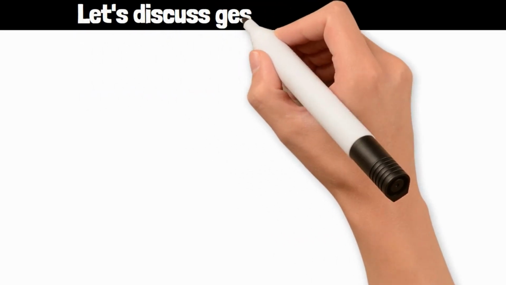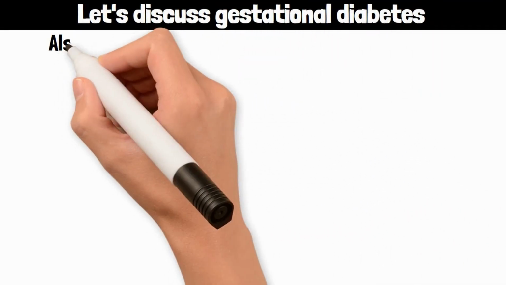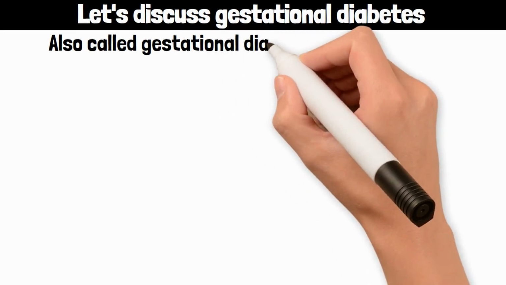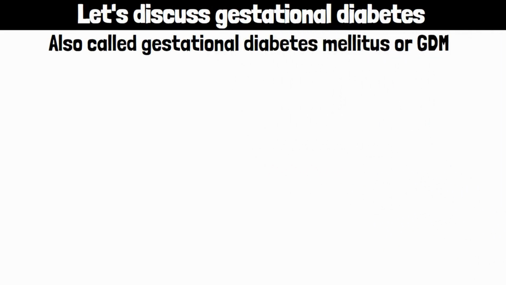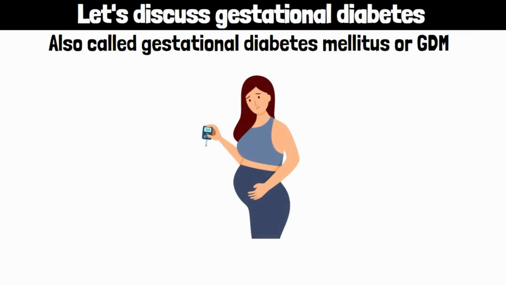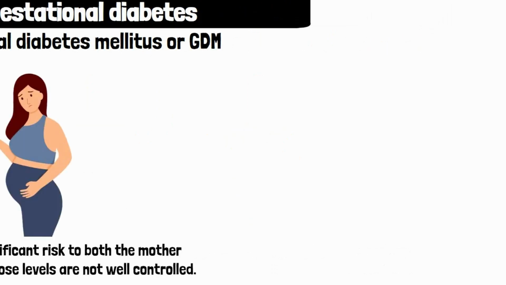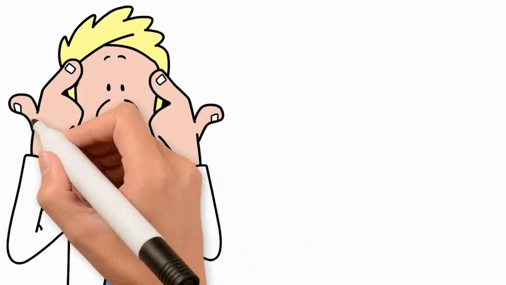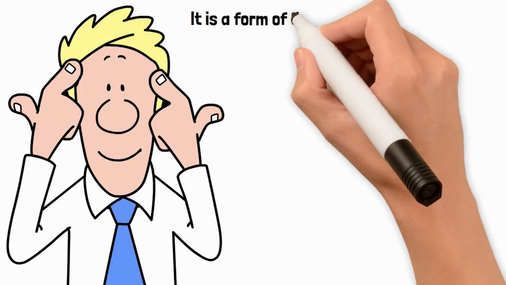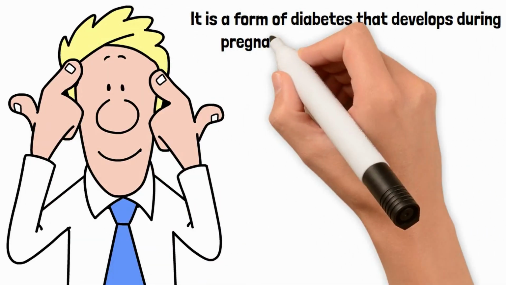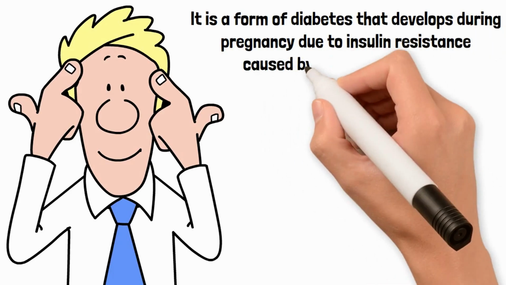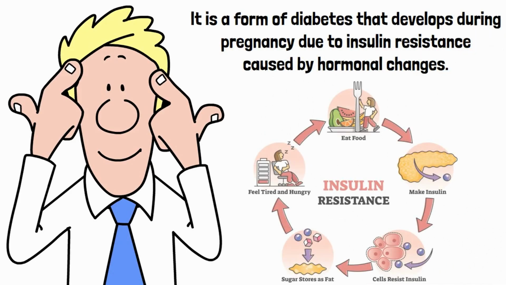Let's discuss gestational diabetes, also called gestational diabetes mellitus or GDM, which can pose significant risk to both the mother and baby if blood glucose levels are not well controlled. Here are the key concepts that you should know about gestational diabetes. It is a form of diabetes that develops during pregnancy due to insulin resistance caused by hormonal changes.